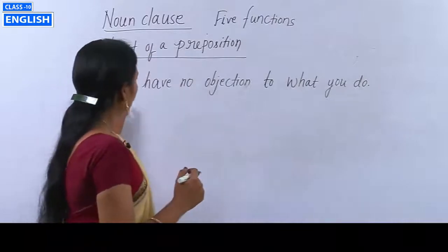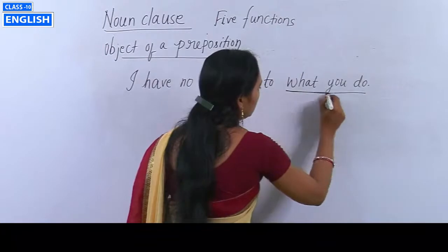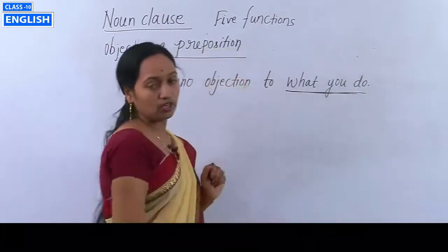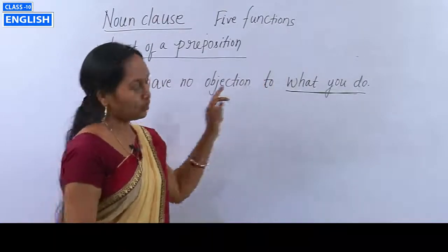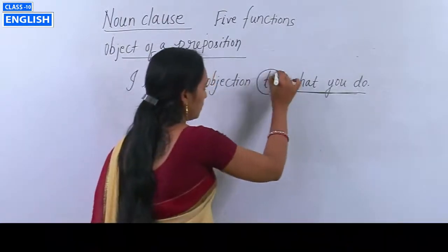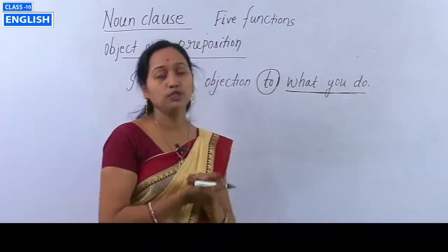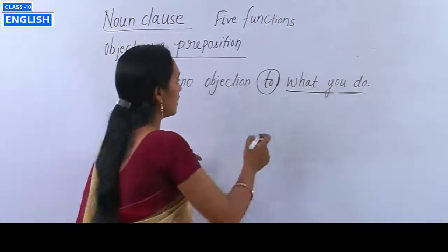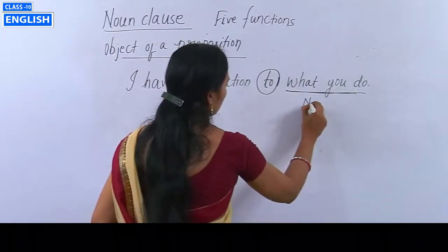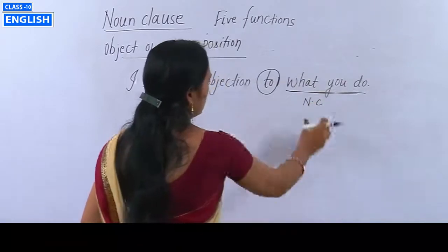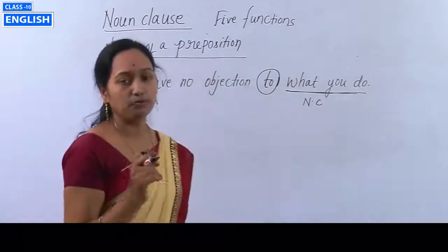Here, where is your noun clause? What you do. This is your noun clause. And look at the board students, there is a preposition before the noun clause, that is "to". So the noun clause which comes after the preposition is known as the object of a preposition. It is the preposition and it is the noun clause. So here this noun clause acts as the object of a preposition.